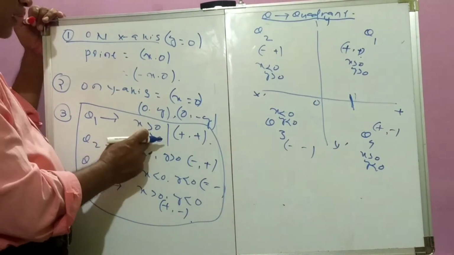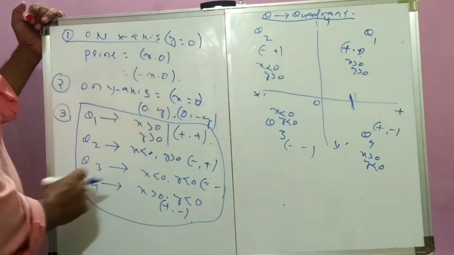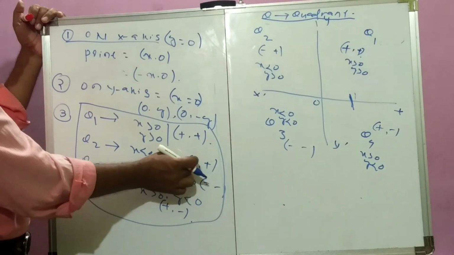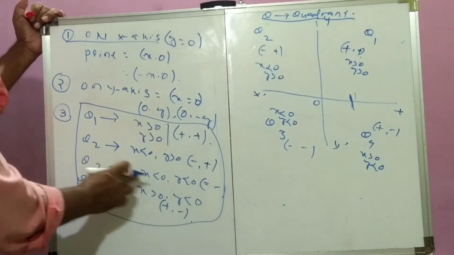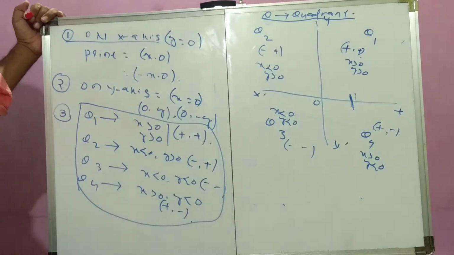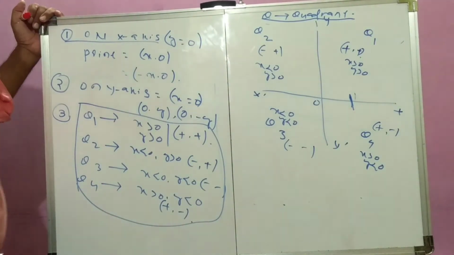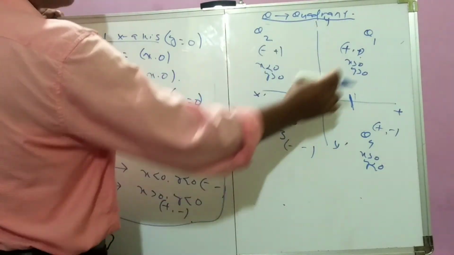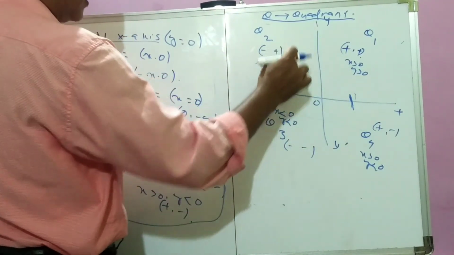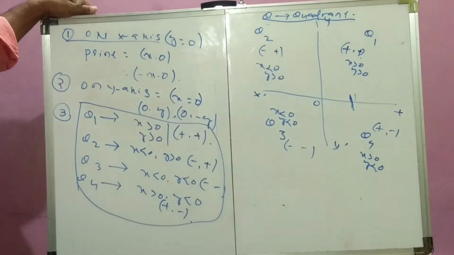X greater than 0, y greater than 0 is called the positive quadrant, that is quadrant 1, plus plus. Q2, the second quadrant, minus plus, x negative, y positive. Q3, x less than 0, y less than 0, means x negative, y negative. Q4 means x greater than 0, y less than 0, that is plus minus. So the points are distributed in the 4 quadrants where it is positive and where it is negative. Everybody write this down.